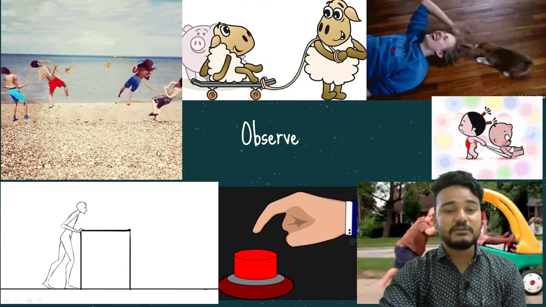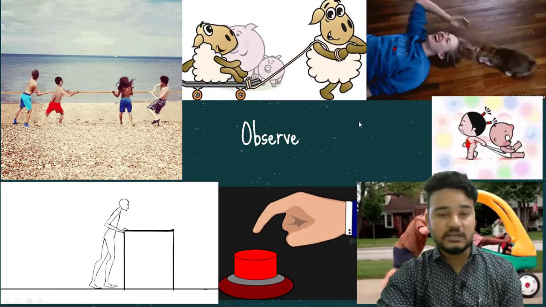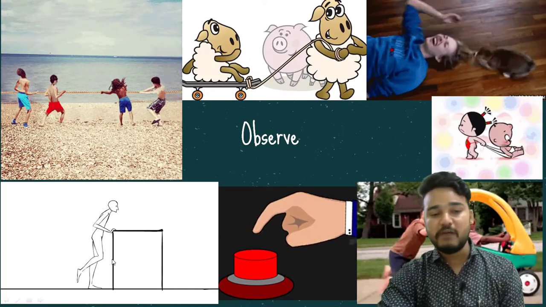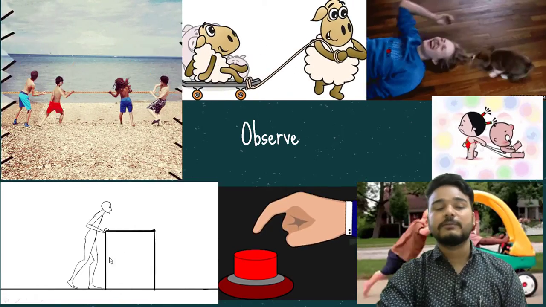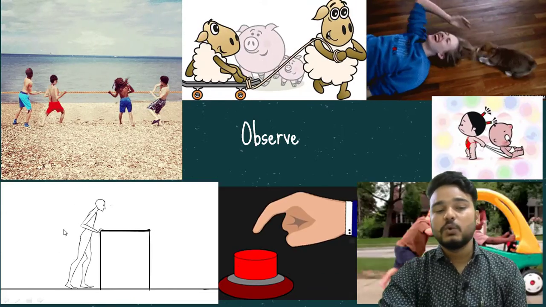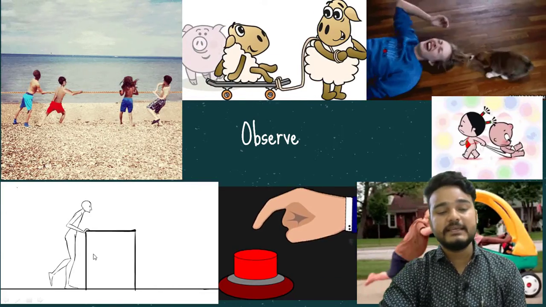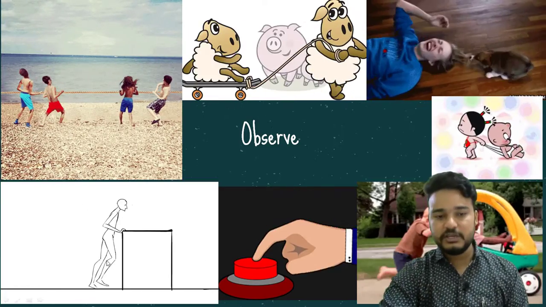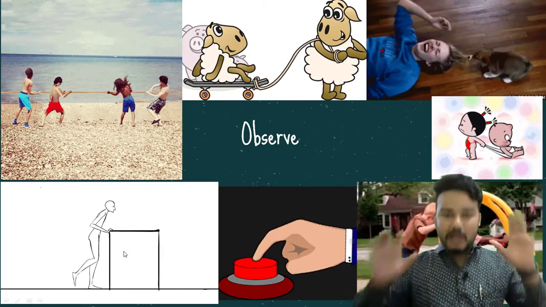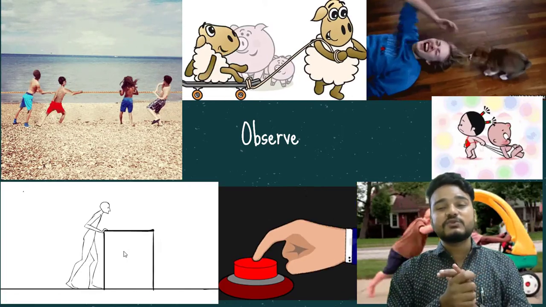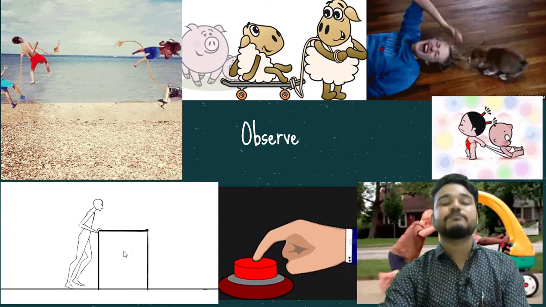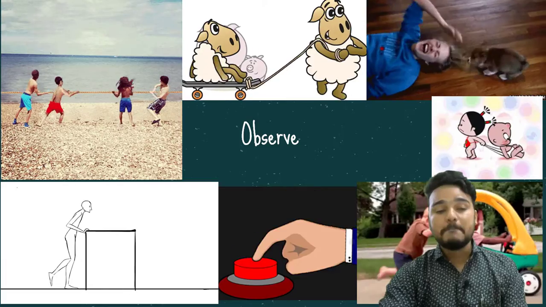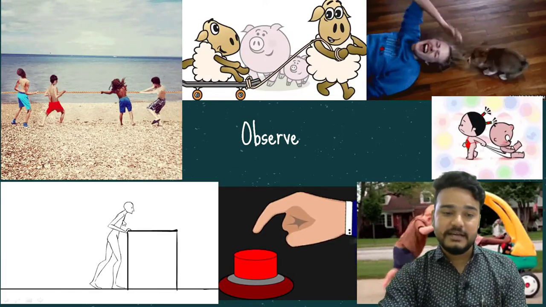So here are some pictures that you can see on your screen, and we'll go one by one from the left corner. So here you can see a person who is moving that box towards the right. Okay, he is moving, that means he is applying force. Means what he is doing, he is pushing that box towards the right side.